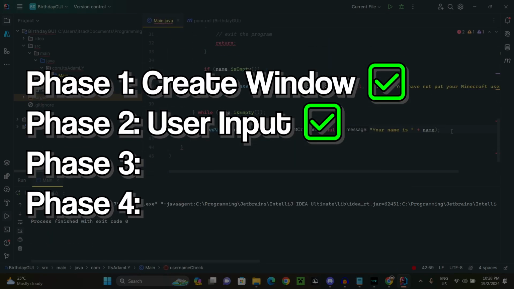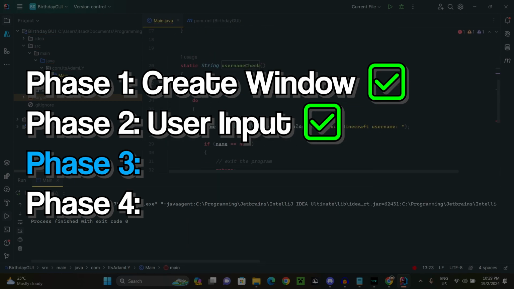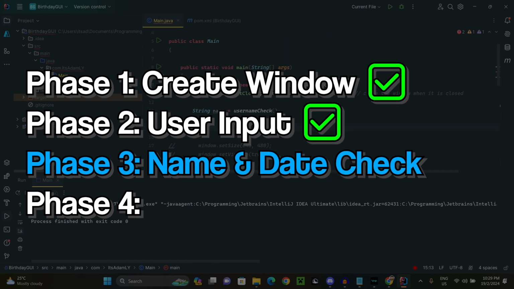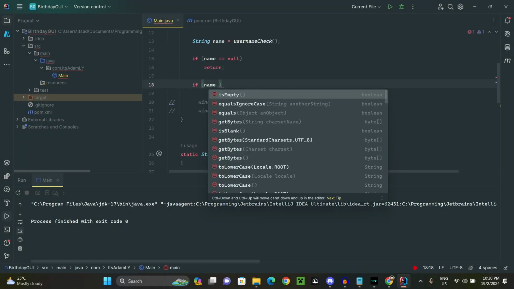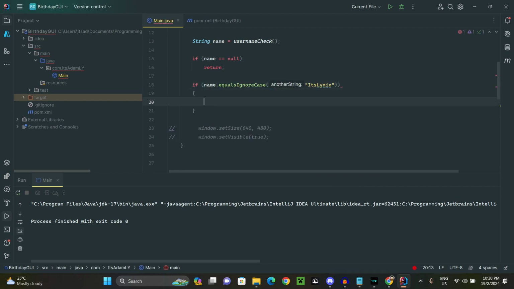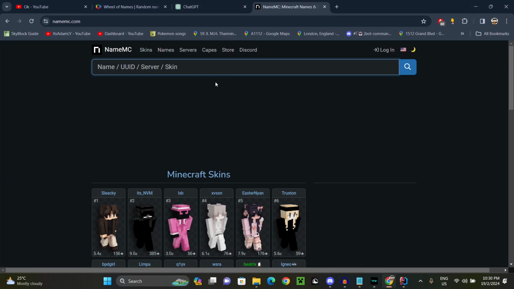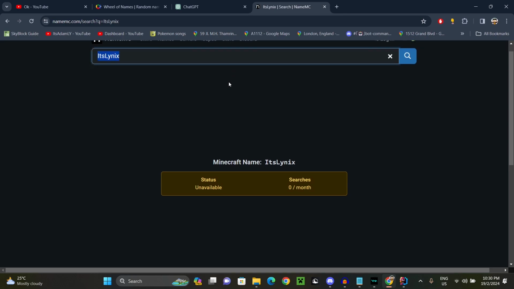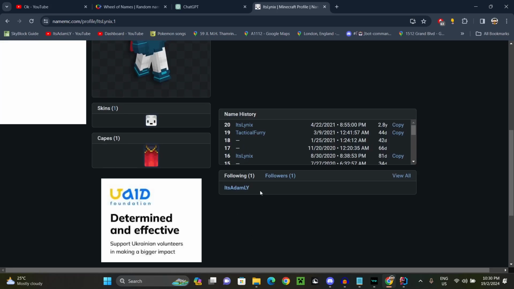Except after that, I converted the method from void to string so that we can pass the value into the main method. Now for phase 3, we are going to check for my friend's name as well as today's date being his birthday. Since we have name, if name dot equals ignore case, it's Lynix, right? Consider that if we go to name MC and type in Lynix, I believe he hasn't changed his username yet. Yeah, he hasn't since 2021. That's completely cool. Oh my god, he's still following me.